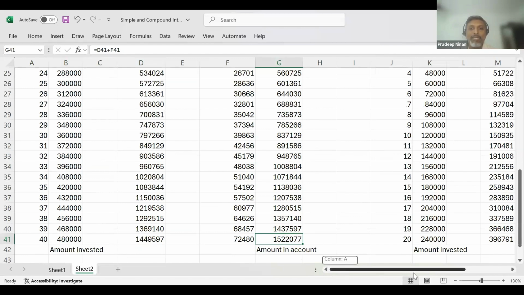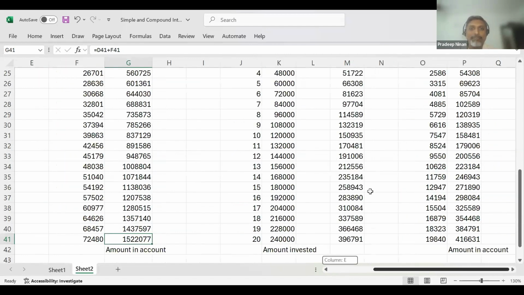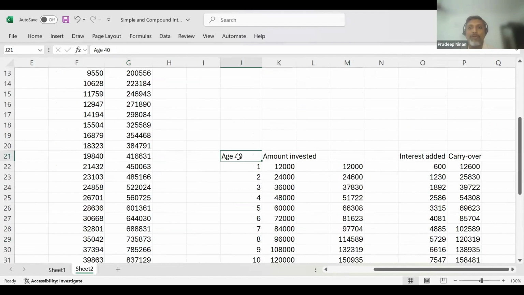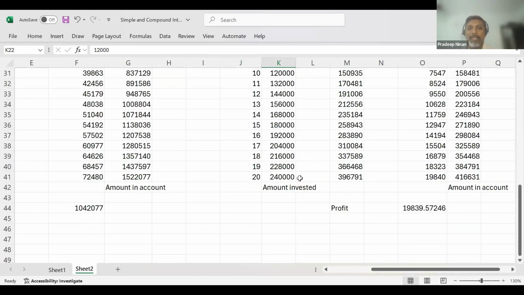Whereas now look at another person who started late. He started at the age of 40, not at the age of 20. Like most of us, he started late. And he starts giving 1,000 rupees per month. He also is getting the same 5% interest. But little by little over time, he also is earning compound interest. And he put in half the amount. The other person put in 4.8 lakhs. This guy has put in 2.4 lakhs.